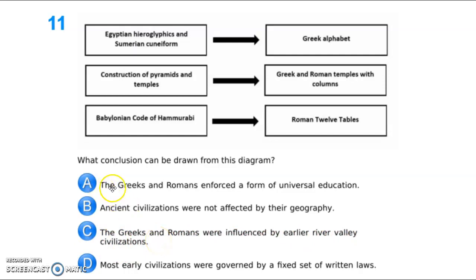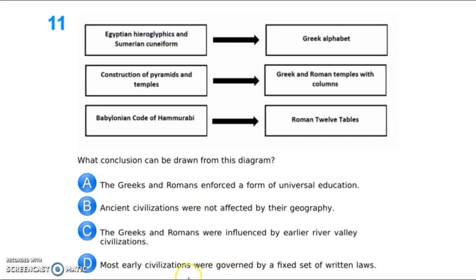A is incorrect because it says the Greeks and Romans enforced a form of universal education. Nowhere up here is it talking about universal education. We're talking about things that were created out of one another. So that makes this answer choice incorrect. B, ancient civilizations were not affected by their geography. If you look up here in the diagram, we're not talking about geography. We're talking about written language, architecture, and then legal codes. So that makes B incorrect.